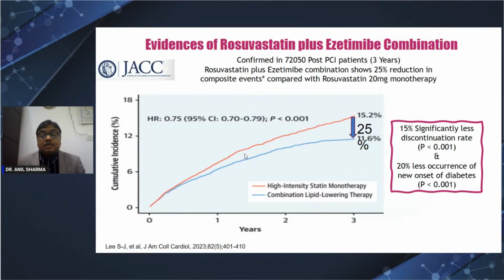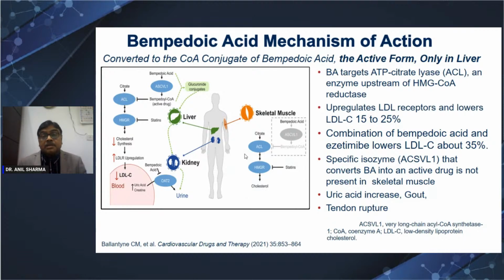Another trial is about rosuvastatin 20 milligram versus rosuvastatin 10 plus the adjunct. There was less onset of diabetes, less discontinuation and fewer side effects in the adjunct group. So combination is better. Another molecule recently approved is bempedoic acid.